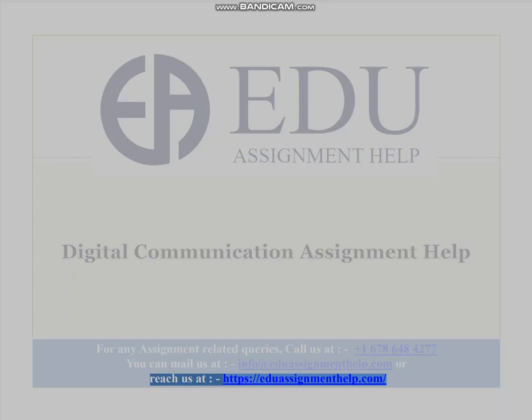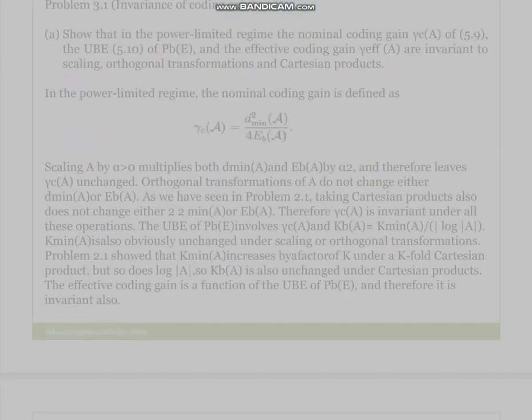Problem 3.1, Invariance of coding gain. Show that in the power-limited regime the nominal coding gain γc(A) of (5.9), the UBE (5.10) of Pb(E), and the effective coding gain γeff(A) are invariant to scaling, orthogonal transformations and Cartesian products.